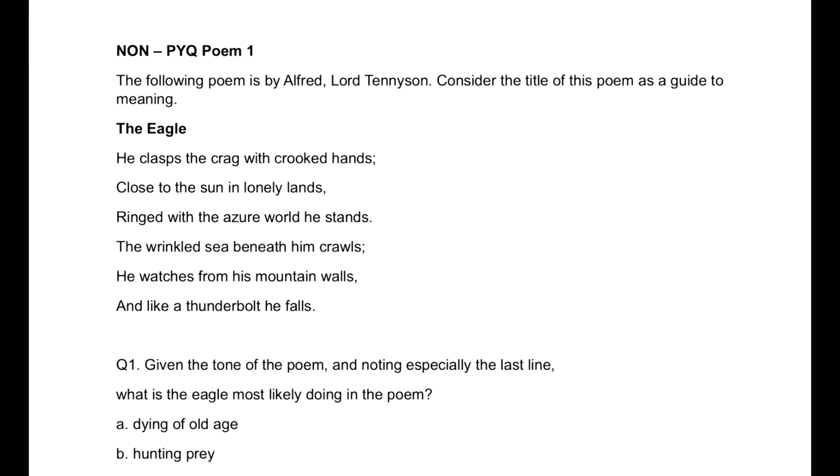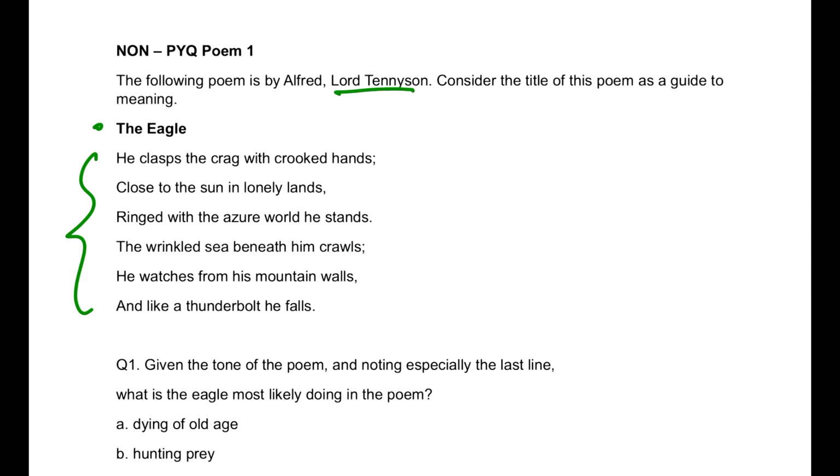Now, the first one is a very easy one to start with, just to keep yourself motivated, and also to tell you that not all poems are difficult. Here comes a very easy small snippet. This is from Lord Tennyson's poem, and this is about eagles. Sometimes they do give the titles, though mostly they don't. This is for you to understand. Read this and you will understand the context very easily. So read it with me and I'll help you out.